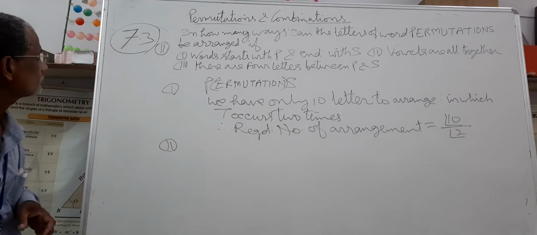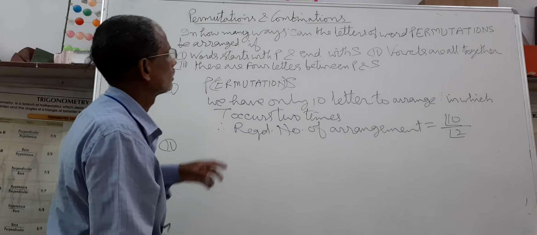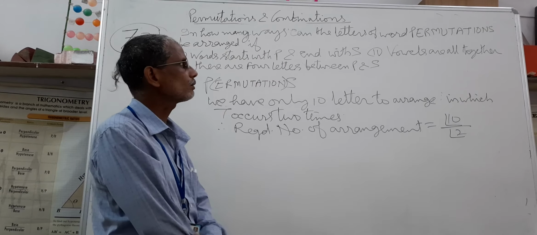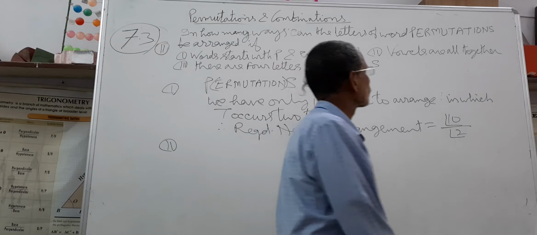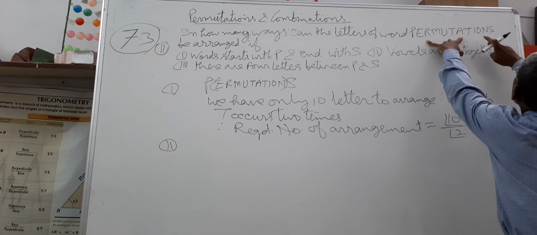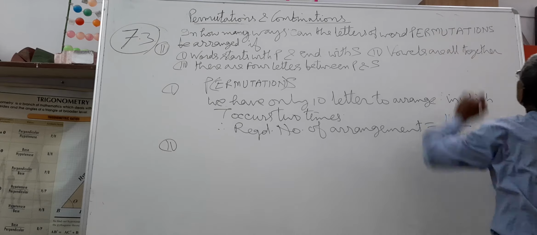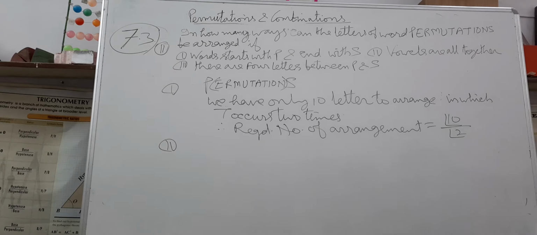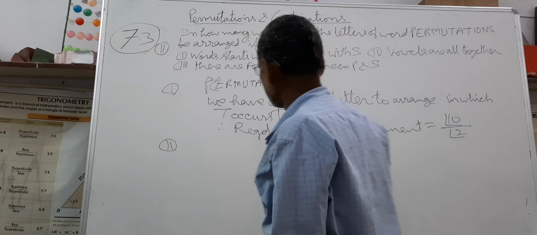In second, vowels are all together. A, E, I, O, U. All 5 vowels are present.